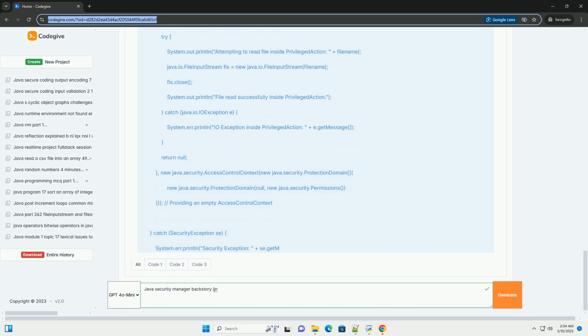Defense in depth: even if you don't have explicitly untrusted code, the security manager can provide an extra layer of defense against security vulnerabilities. If a vulnerability is exploited, the security manager might be able to prevent the exploit from causing significant harm. When not to use the security manager, and alternatives. Simple applications: for simple, single-user applications where all the code is trusted, the security manager is usually unnecessary overhead. Modern alternatives: containers, isolation, and secure coding practices.